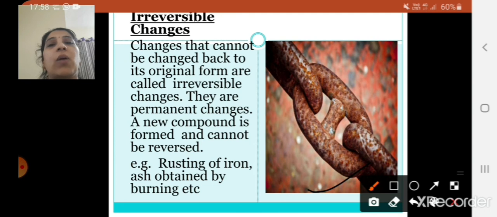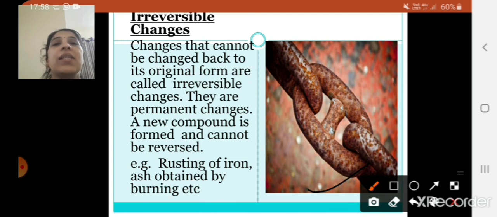Then we saw the fast or quick changes. Changes that occur over a short period of time are called fast or quick changes. Then we saw the slow changes. The changes that take a long period of time are called slow changes, right? Then we saw the reversible changes.